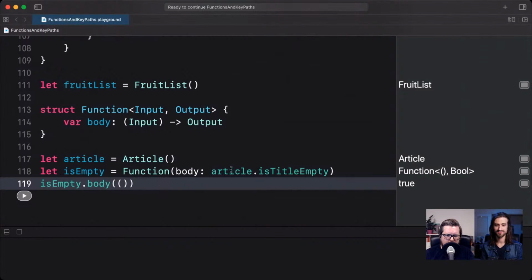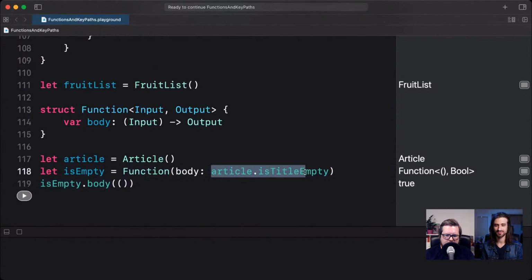And just one thing I want to point out is that when we do this here, we are actually also retaining this article instance, which is just a good thing to point out, because in order to be able to call this method, we need this instance, right? So it needs to be retained. But in this particular case, it's something we actually want. But just keep that in mind if you use this technique in the future.